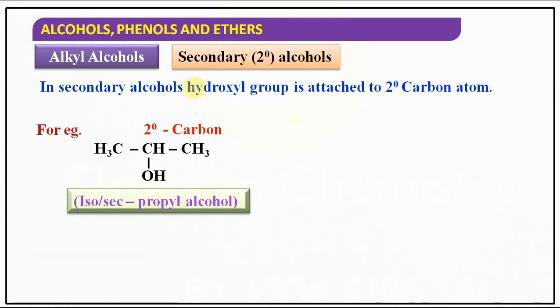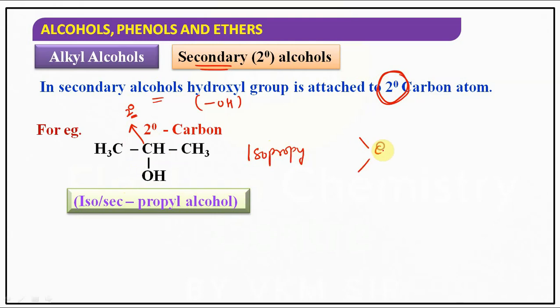then those alcohols are called secondary alcohols. So in secondary alcohols, the hydroxyl group, OH group, is attached to which carbon? Secondary carbon atom. If you observe it here, this OH group is attached to CH. This carbon is secondary. Why? Because a carbon connected to two carbons is called secondary, and this alcohol is called isopropyl alcohol.